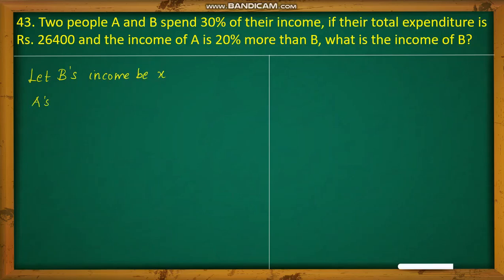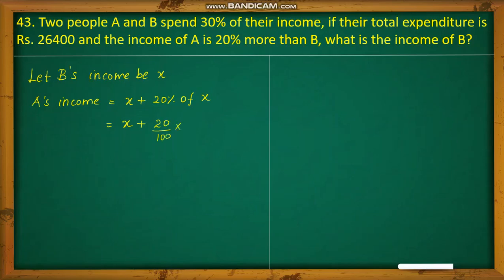A's income is 20% more than B. So A's income will be equal to X plus 20% of X. Now in the next step, X you can retain as it is. 20% means 20 per 100.